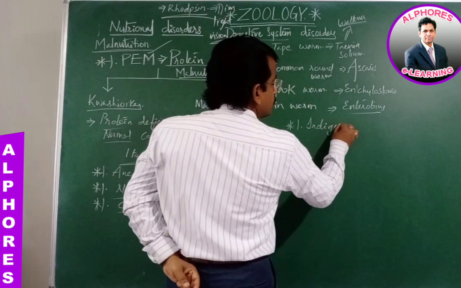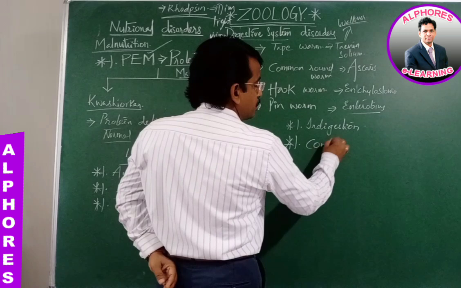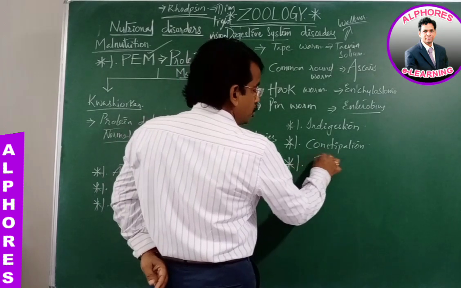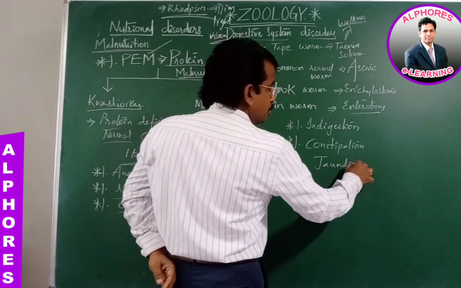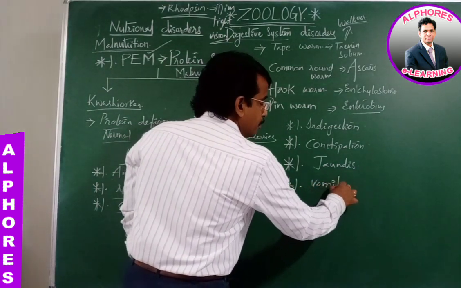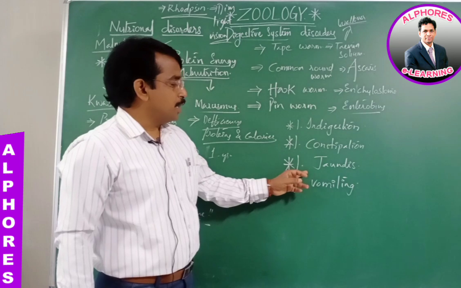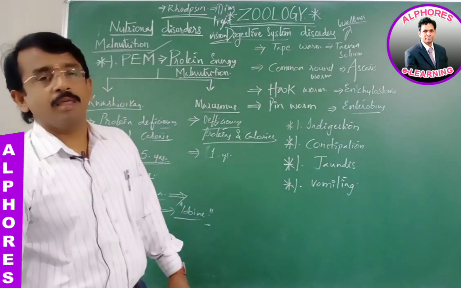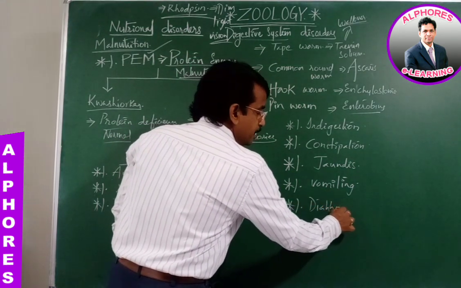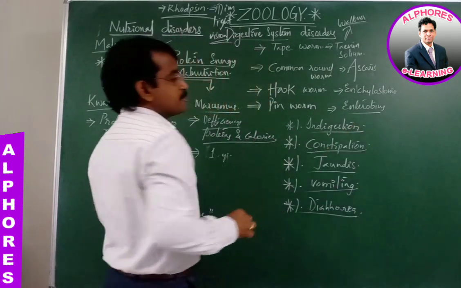indigestion, constipation, jaundice, vomiting, and diarrhea. So these are all related to the digestive system disorders.